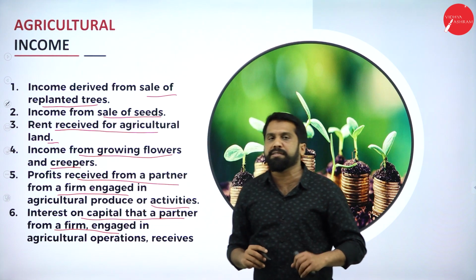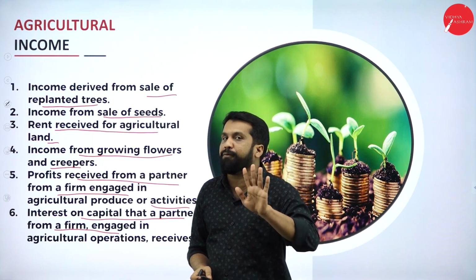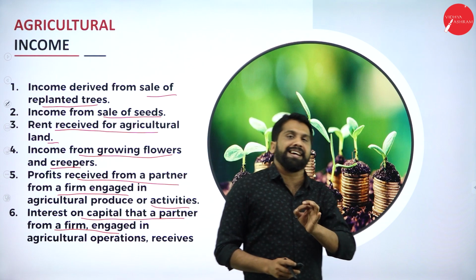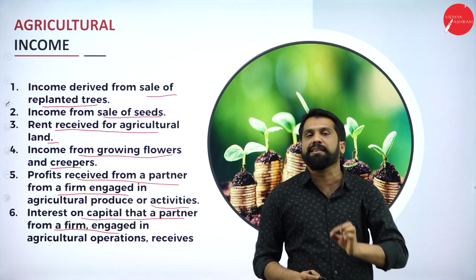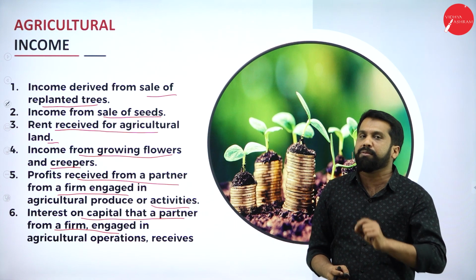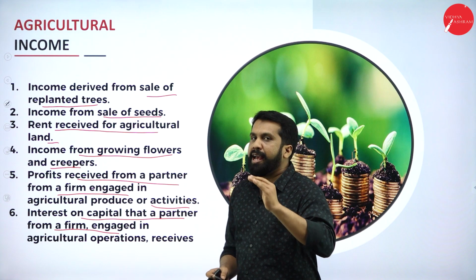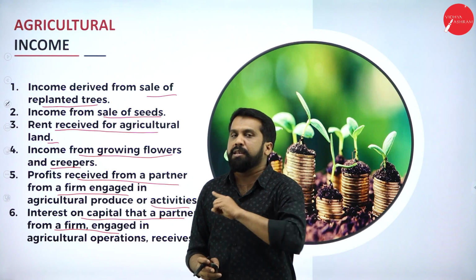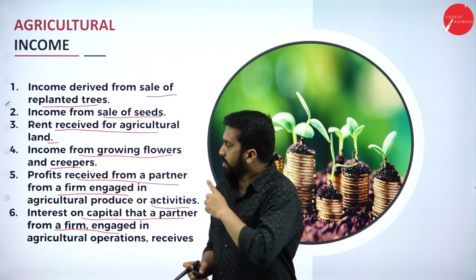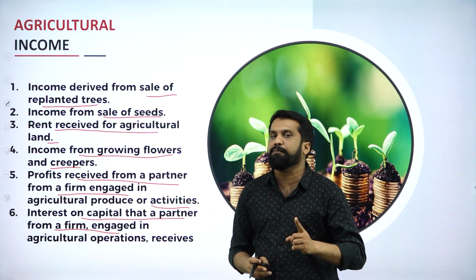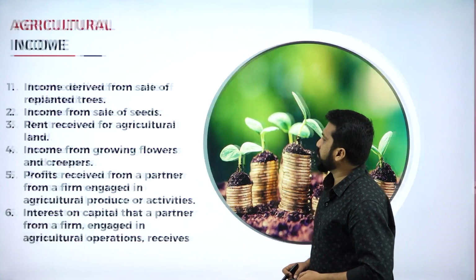So these are the points. You need to remember any 5 out of 6. They will ask you to write any 5 agricultural incomes, or write agricultural income. So you have to write a one line definition, along with that any 5 points. You will not be asked for 10 marks; this will come for 5. But your exempted items will come for 10 marks.